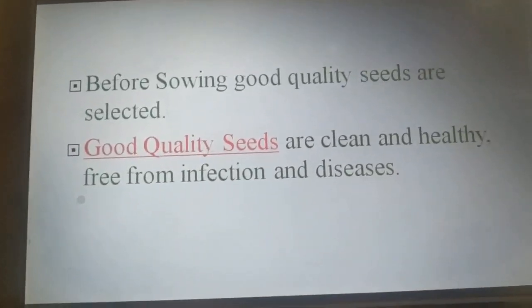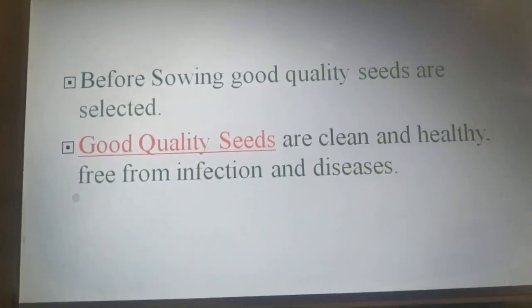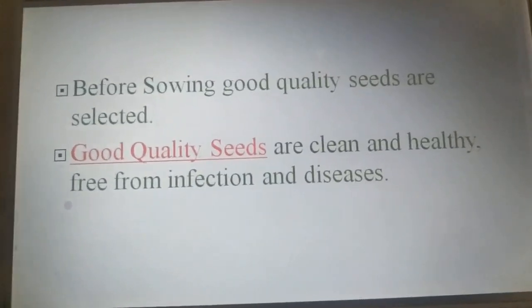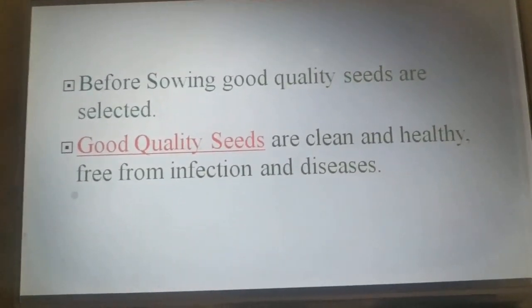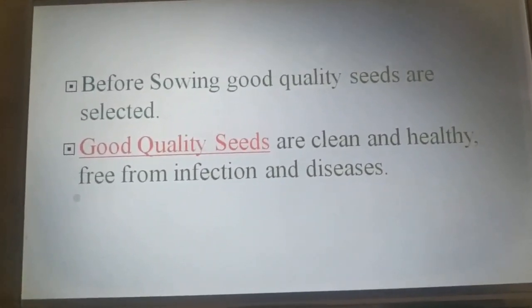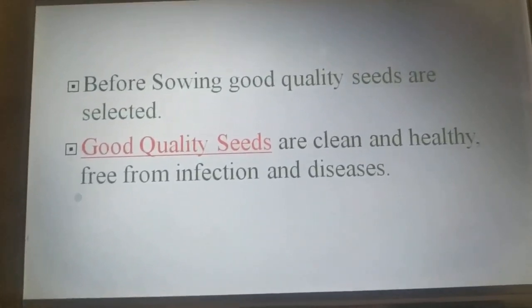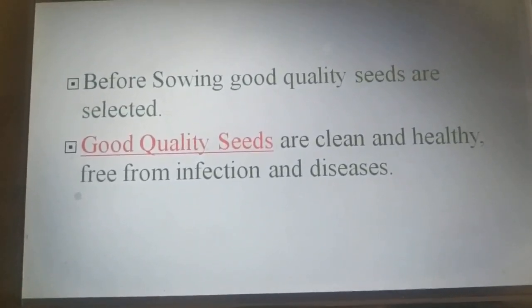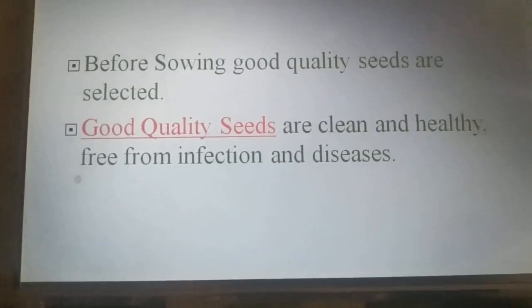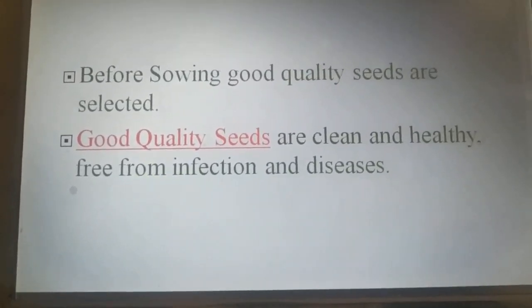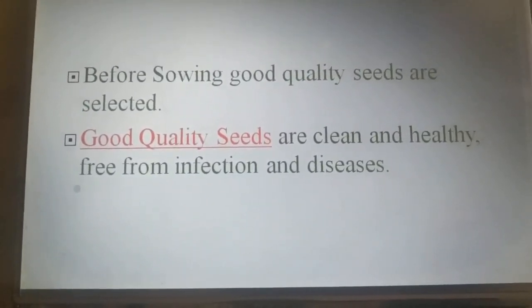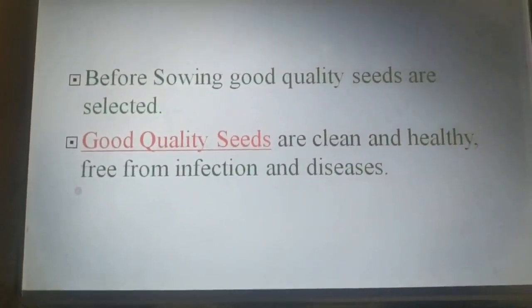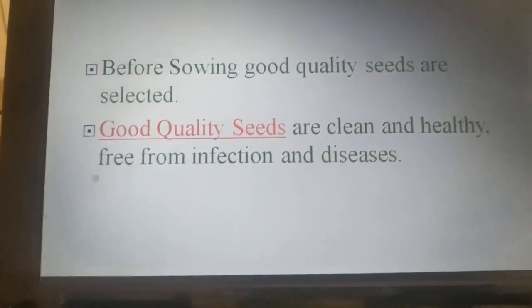If the seeds are damaged or not healthy, it will affect the whole production of the crops. The crops will not give a good yield if the seeds are damaged or not healthy.